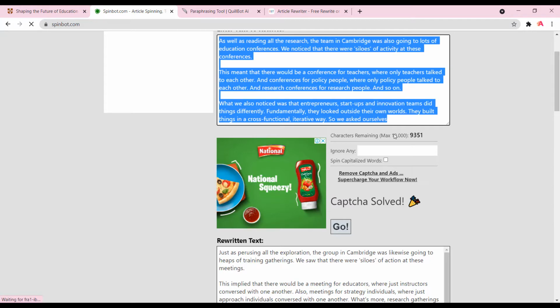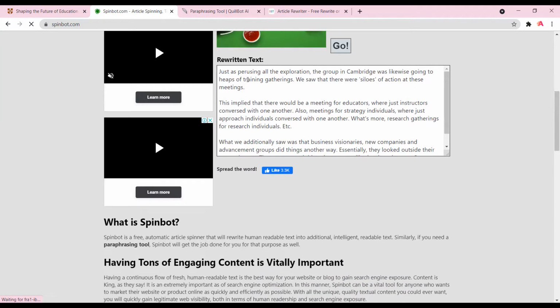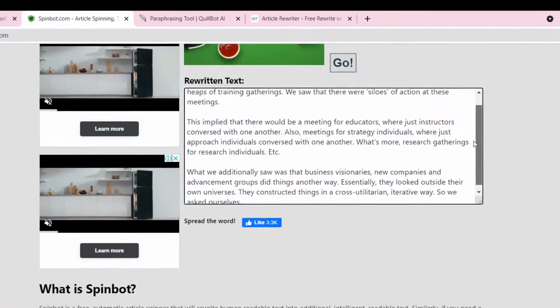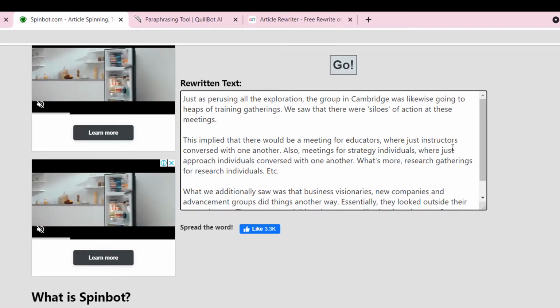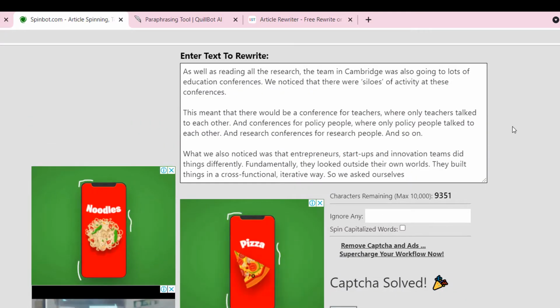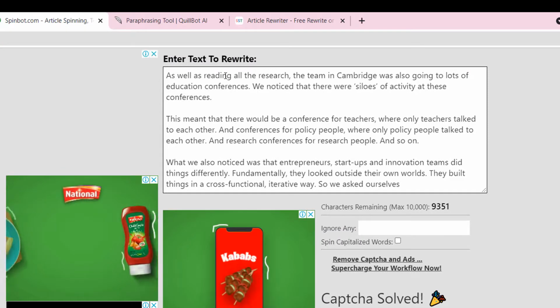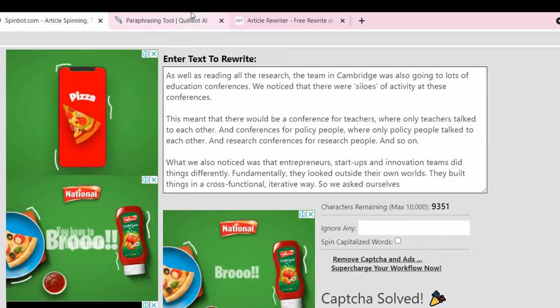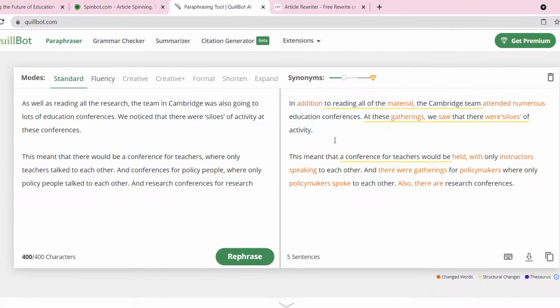As I place this paragraph in Spinboard, this is the answer that this paraphrasing tool has rewritten. As you can see, it is showing a different result, with a meaning which is very different, changing the complete context of the sentence.